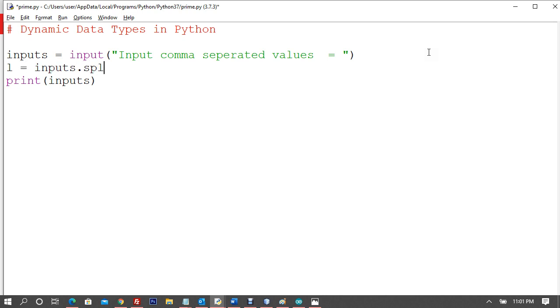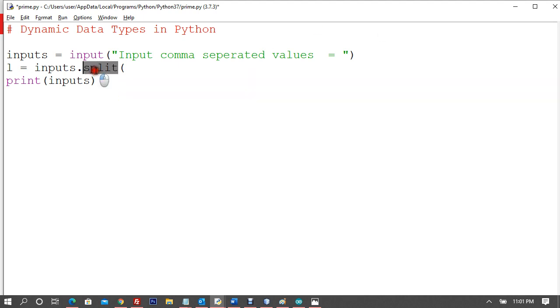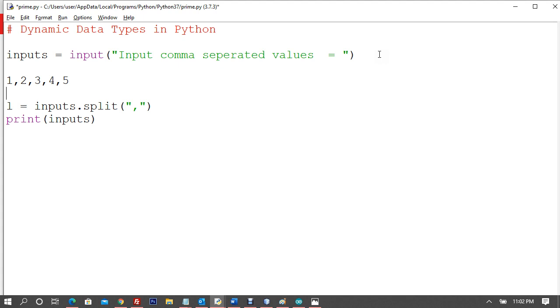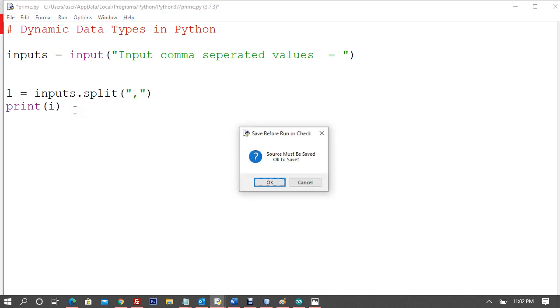dot split. Now split takes a condition, where you want to split the data. In my case the condition is comma. Now for example, if I input 1 2 3 4 5, this is my input. Now I say inputs dot split and assign, because it returns a new list that is going to be assigned to this L. Let me check that first, because if I'm not wrong, it returns a new list.